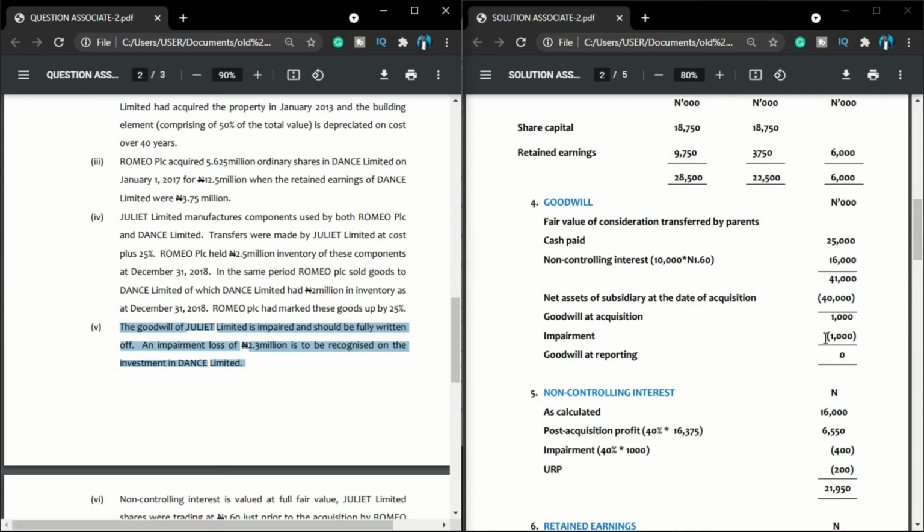But impairment will be suffered by both parent and NCI if we value our NCI using the full goodwill, or what we call the fair value method. Now, in this question, we are told that this NCI will use which method? The full goodwill method. So therefore, this impairment of 1,000 will be shared between NCI and parent company in proportion of their shareholding. So when I need to share that, you already know what I'm doing. So I'm fine. I'm done with additional information.